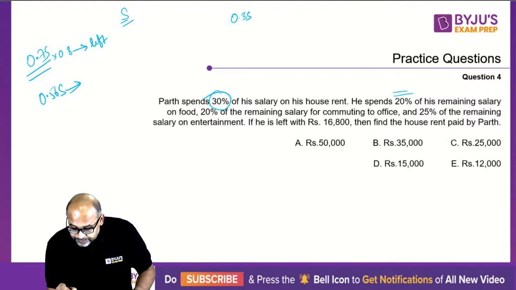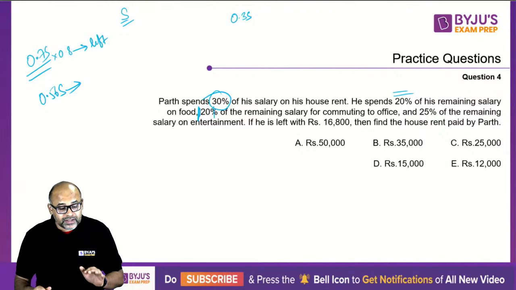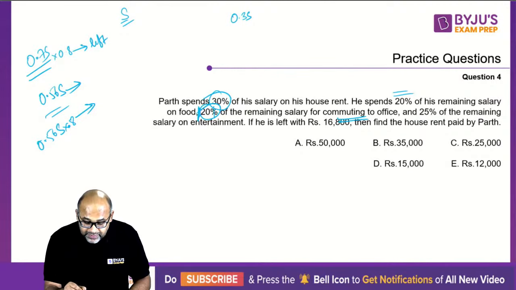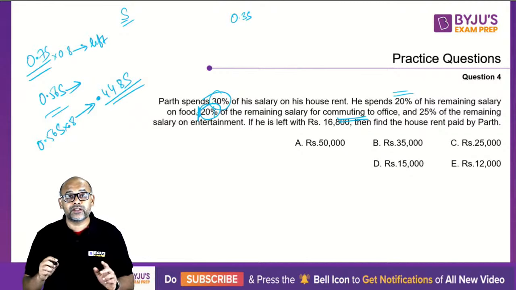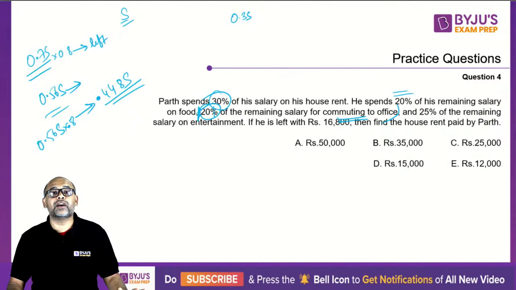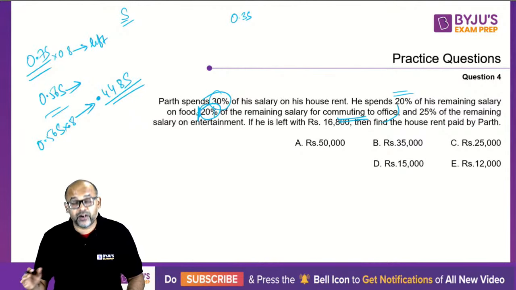Now, so we are at this point. Food is over. Now what is left? 0.56 S. From this, now another 20% is for commute. So if 20% is taken away from this, what is left? 80%. So 0.56 S into 80%, so 0.8. This is what is left out for you. So what is this? 6 8s are 48, 4, 8, 5 8s are 40, 44. So 0.448 S. This is what is left. And where are we? We finished our commute. This is left when commute is completed.